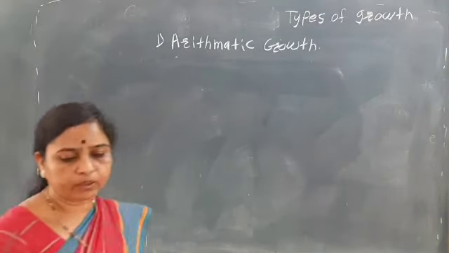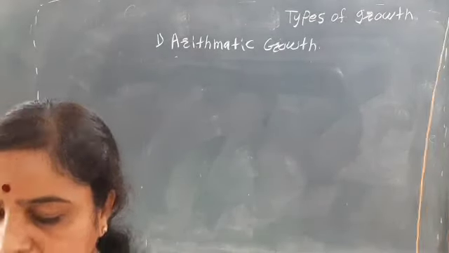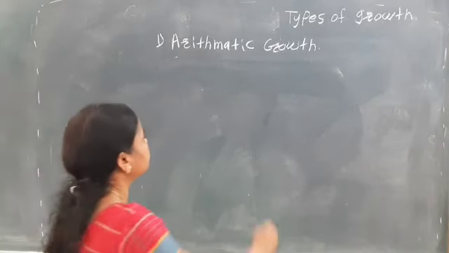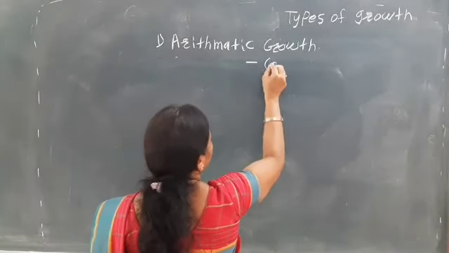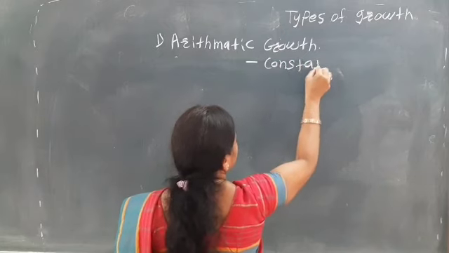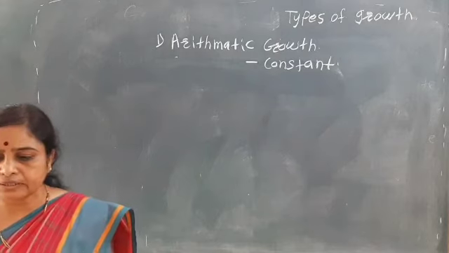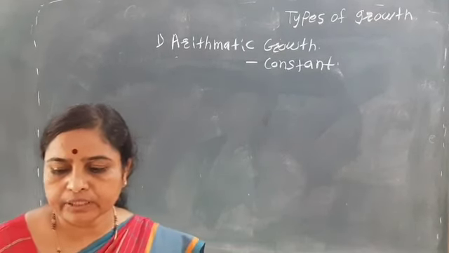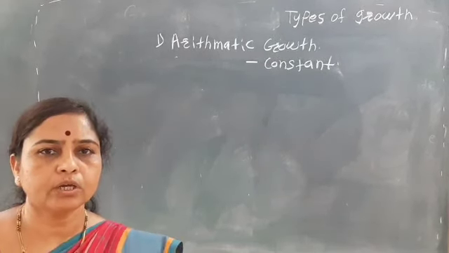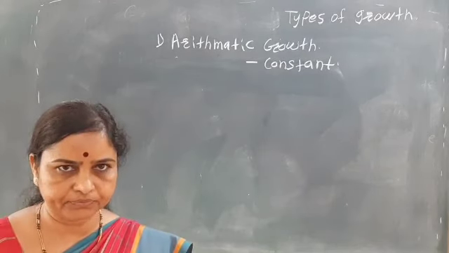So this arithmetic growth mainly takes place constantly. Arithmetic growth is constant, due to which we can say there is continuous growth, that is, an increase in length.